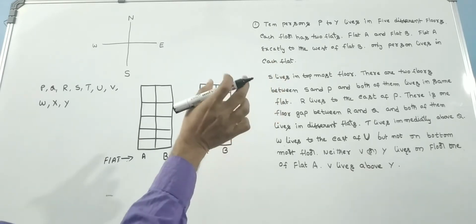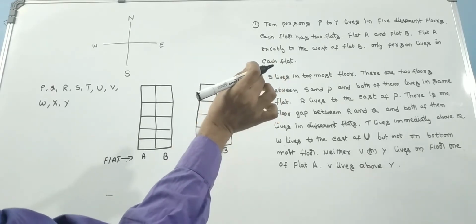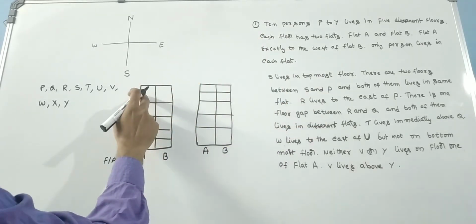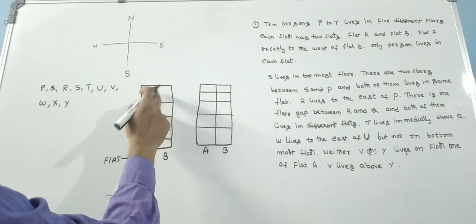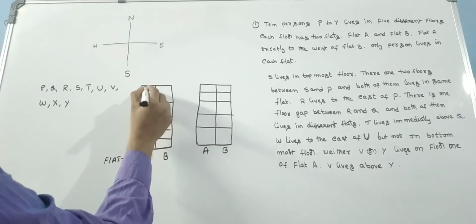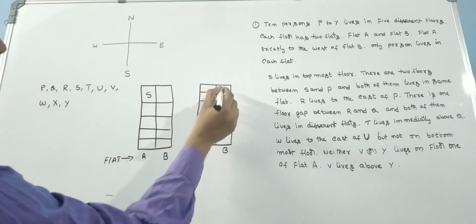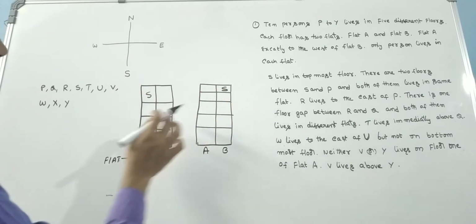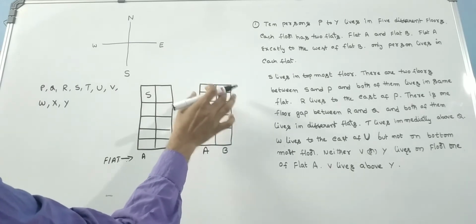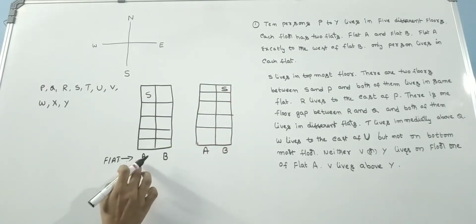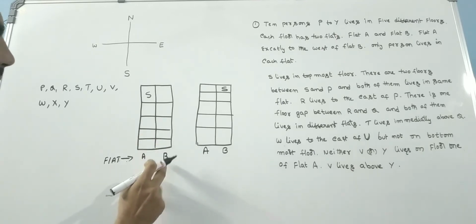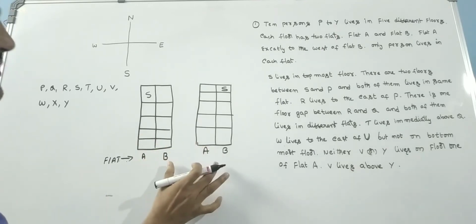First one: S lives in the topmost floor. But he didn't mention either A or B. So in diagram one, S is here, and in the other diagram, S is here. This is the topmost floor, here also the topmost floor, but the flat he didn't mention, either flat A or flat B. So I have taken 2 assumptions.